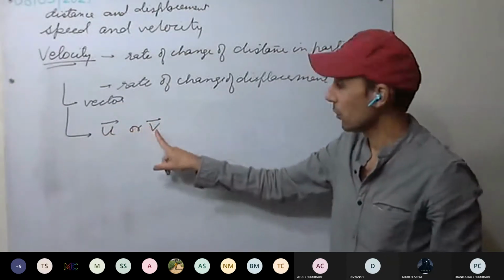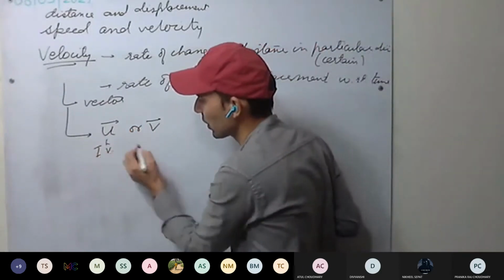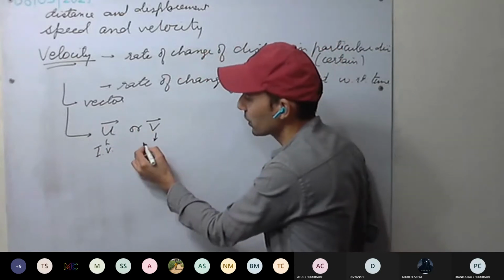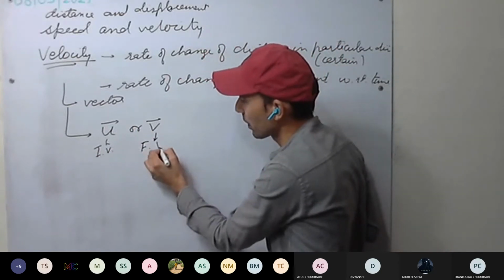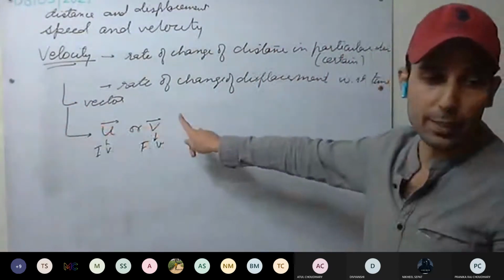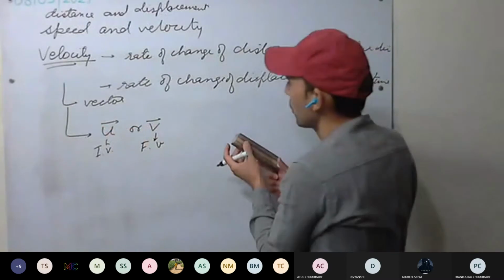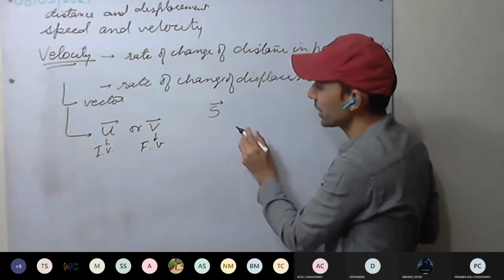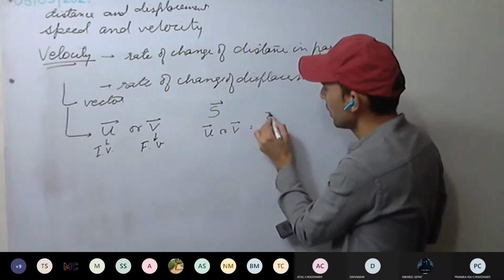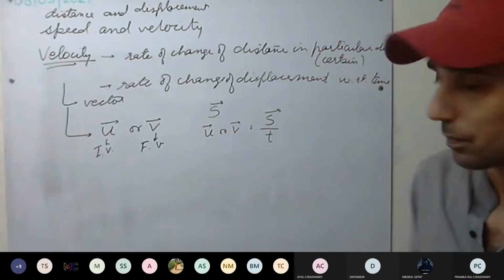Initial velocity, final velocity. Remember this one? This is our initial velocity. We represent u with an arrow for initial velocity. Final velocity we represent with v with an arrow. Similarly, its unit will be meter per second. Those all we have studied. Displacement is represented with s. So u or v, velocity will be how much? Displacement upon time. These all are clear?